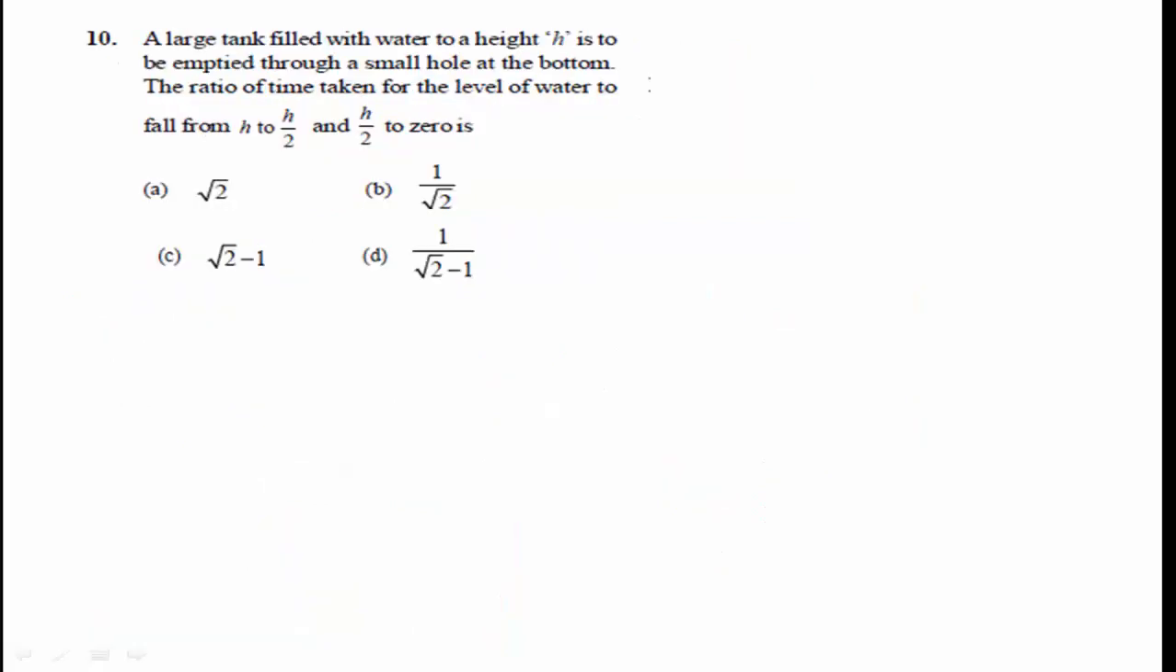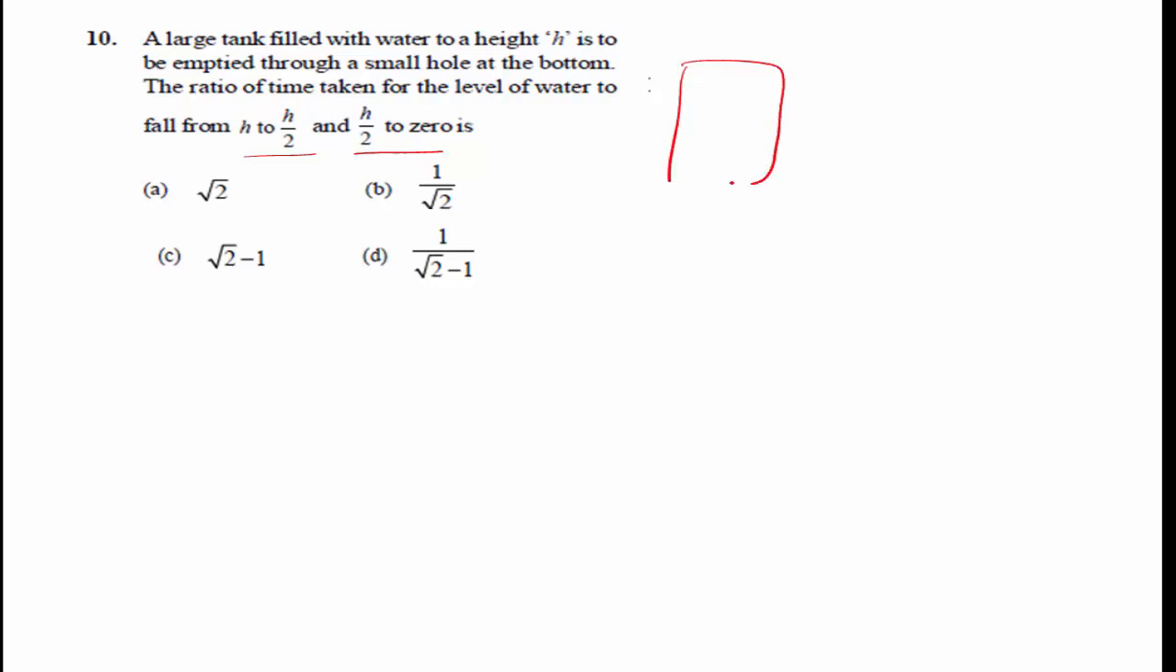The next question is, a large tank filled with water to a height h is to be emptied through a small hole at the bottom. The ratio of time taken for the level of water to fall from h to h by 2 and h by 2 to 0.